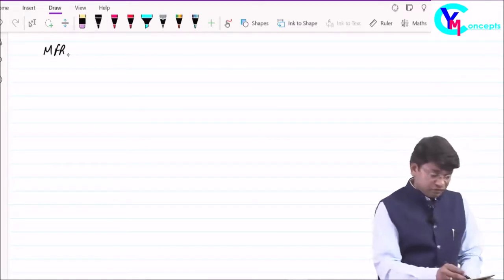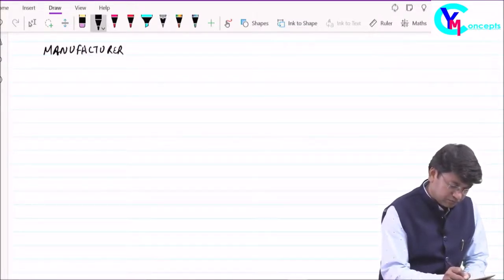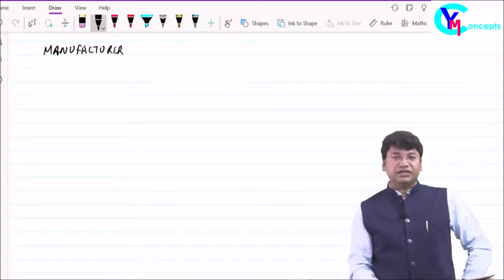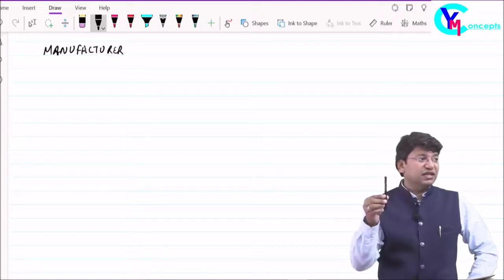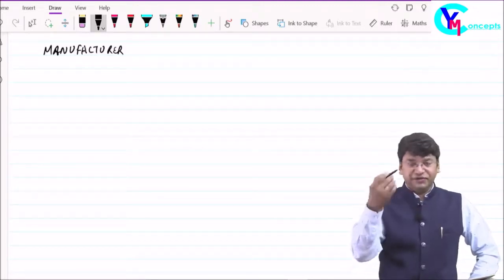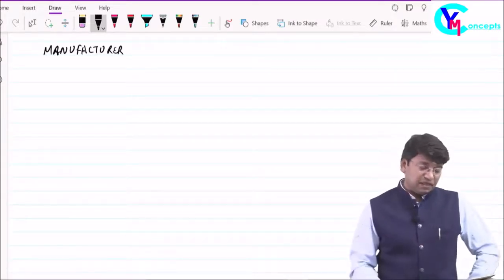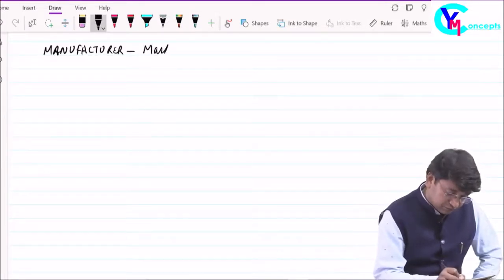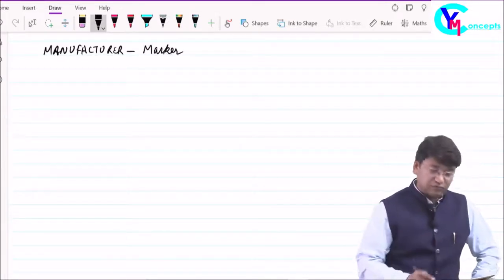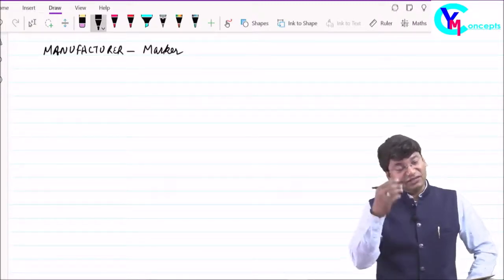Say I am a manufacturer. I am a manufacturer of this marker. Say this is a marker which I used to write on the board. Okay, Sarkar, I am a manufacturer of this marker and excise is applicable. Excise duty is applicable on this marker.